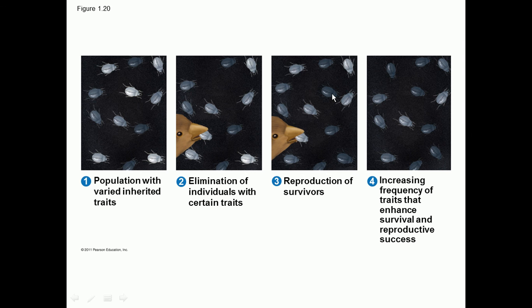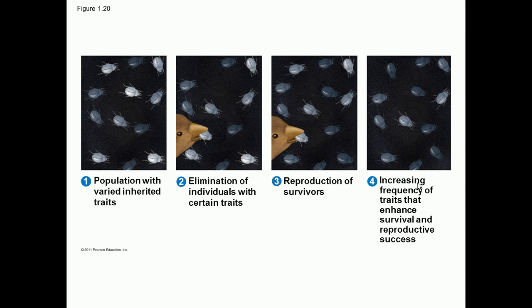So to do that, some random change will take place in their DNA, and because of that their body color will also become dark, and when they become dark, they cannot be recognized by this bird because they will merge into the background. So this is the way they are going to survive in the environment. So this is an example of natural selection.